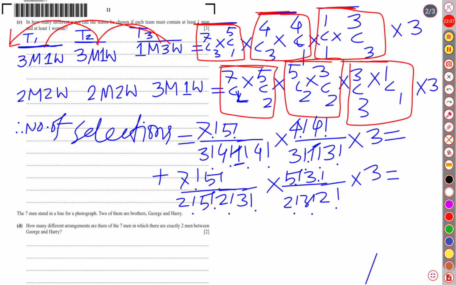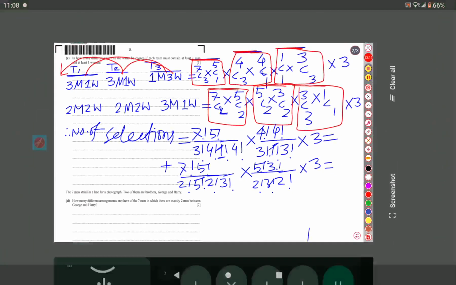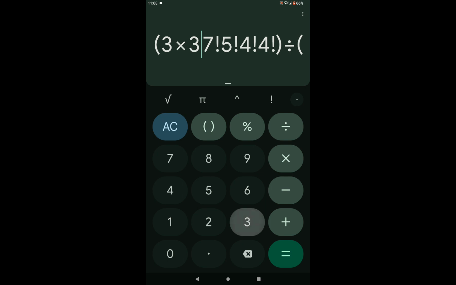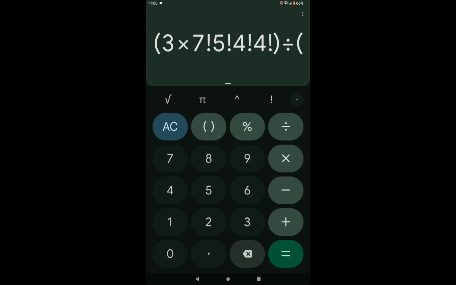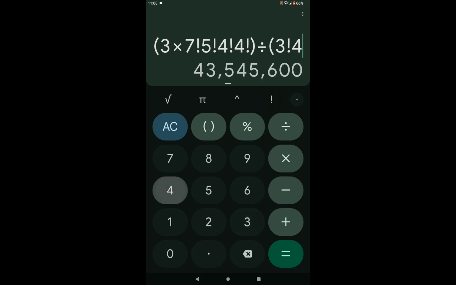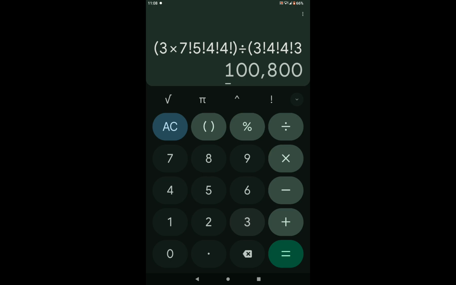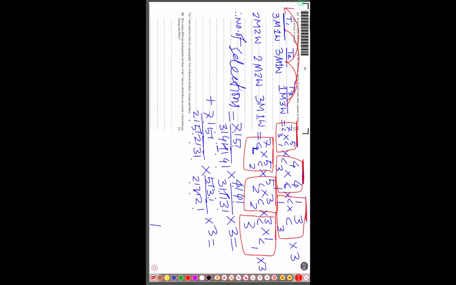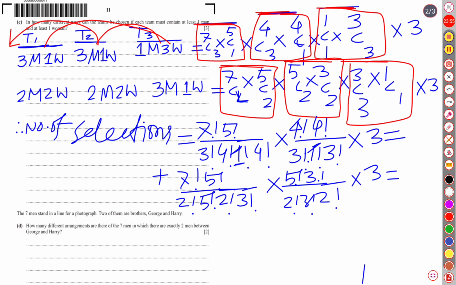Let us be sure of the denominator. It is 34433. So this is 3 factorial, 4 factorial, 4 factorial, and 3 factorial.